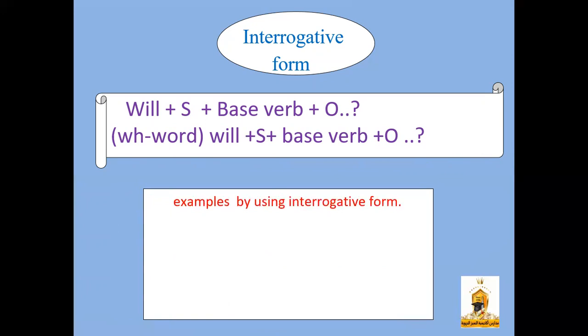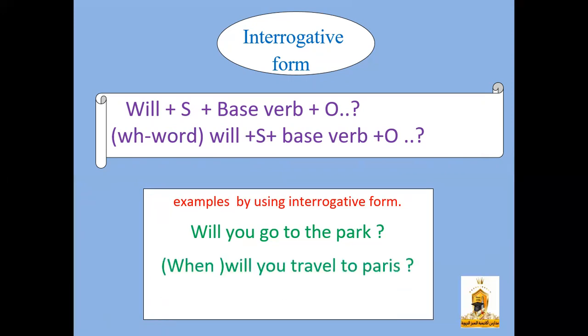Here we have some examples using the interrogative form. Will you go to the park? The answer: yes, I will, or no, I won't. Also, when will you travel to Paris? When I ask you a question that starts with a WH word, I expect you to give me information or a full answer to this question. And the third question: will people live on Mercury? So you will answer me with yes or no.